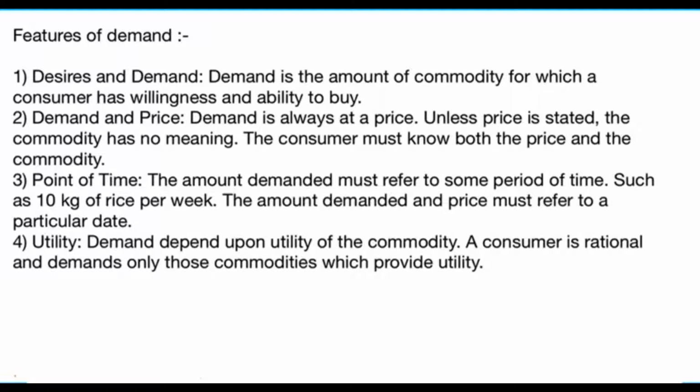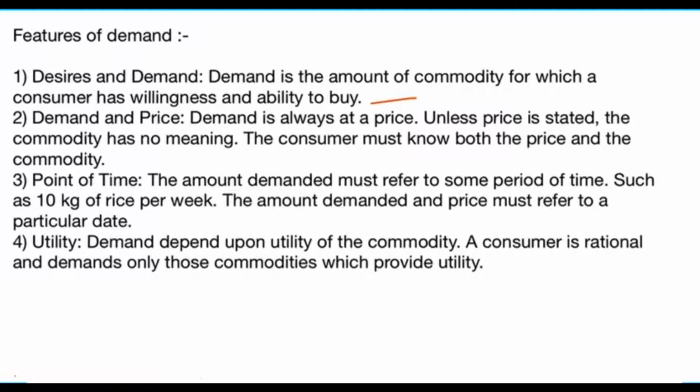Sham buys an apple. What does it mean that Sham demanded an apple? We can say that he is willing to buy an apple and is able to buy that apple. So when Sham is willing to buy a particular product, let us say an apple, and is also able to buy that product, then we can say that it is the demand of Sham.